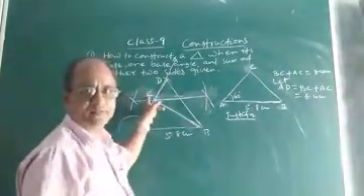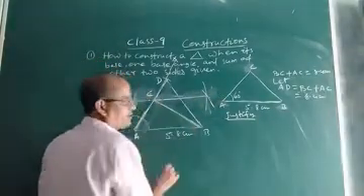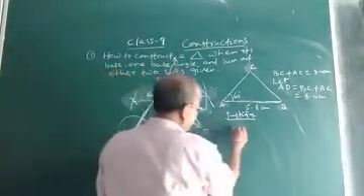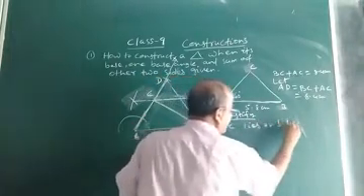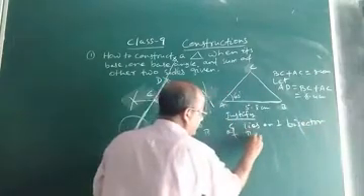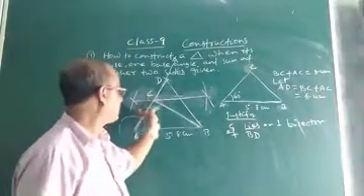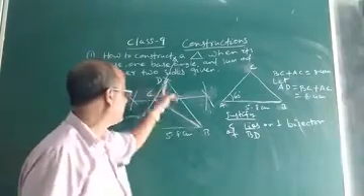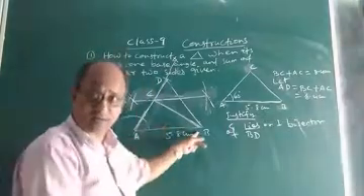Now look at the point C. Where does this point C lie? It lies on the perpendicular bisector of which line segment? BD. As the point C lies on the perpendicular bisector of BD, C must be equidistant from D and B. It is taught in the chapter circle.